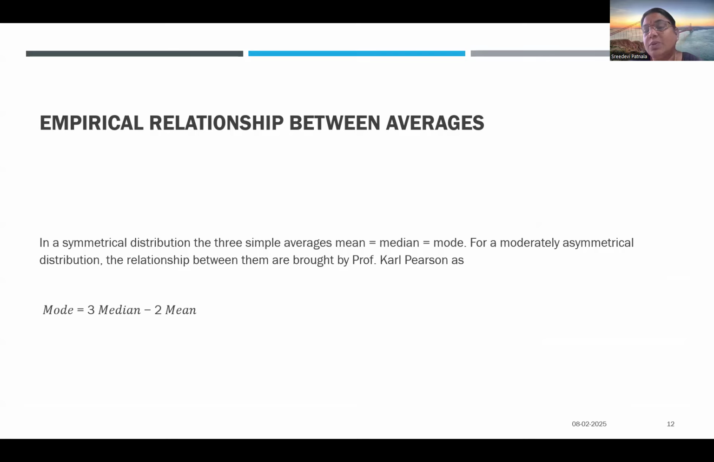When the mean value and median value are given, or the mode value and median value are given, the simple formula given by Karl Pearson is mode equals 3 median minus 2 mean. No need to calculate anything else. You directly apply this and you get mode equals 3 median minus 2 mean.